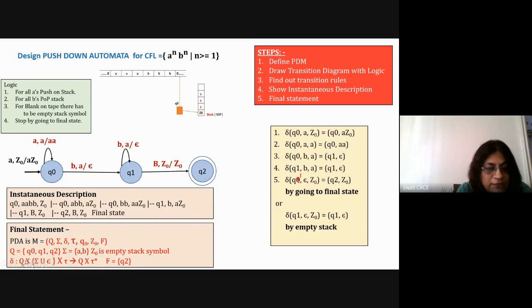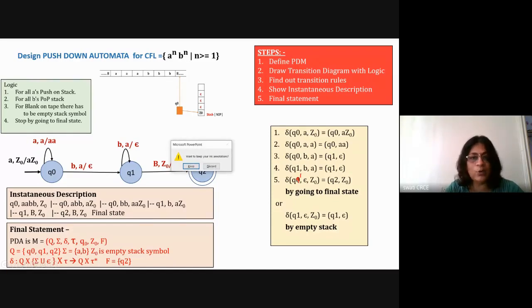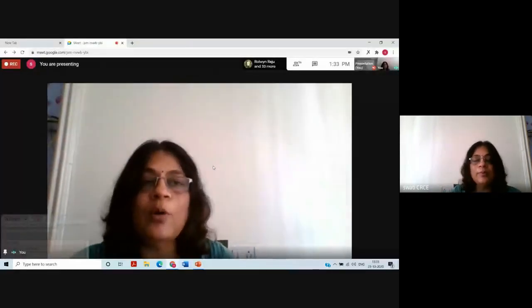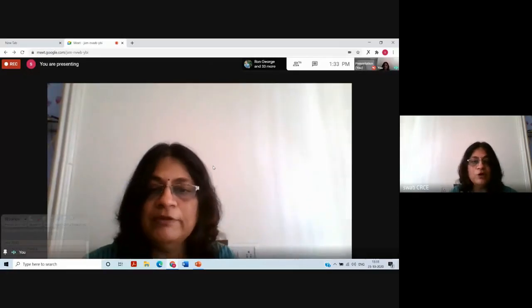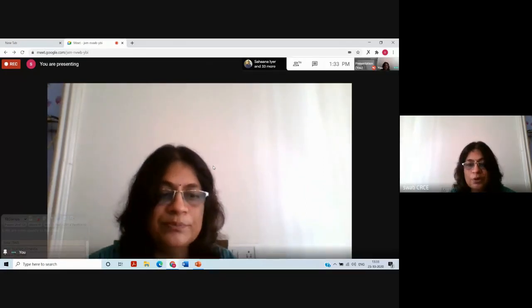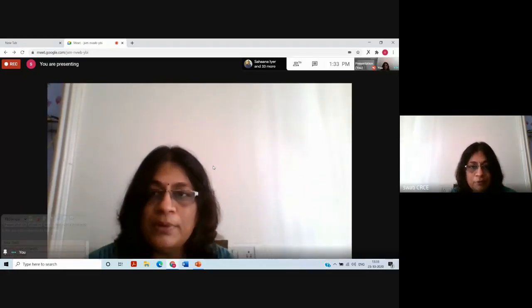And you have to always write down this equation of your delta. Okay, that is given a lot of weightage. And this way you have to solve the problem, and there are 5 steps. Okay, so I think you have understood about the working, some idea about the pushdown machine, how it works, but it will take time to understand it properly. So we are going to solve a sufficient number of problems, and with one or two more problems, you should be able to understand and design this machine on your own. Okay, so by this I will stop for today's lecture.